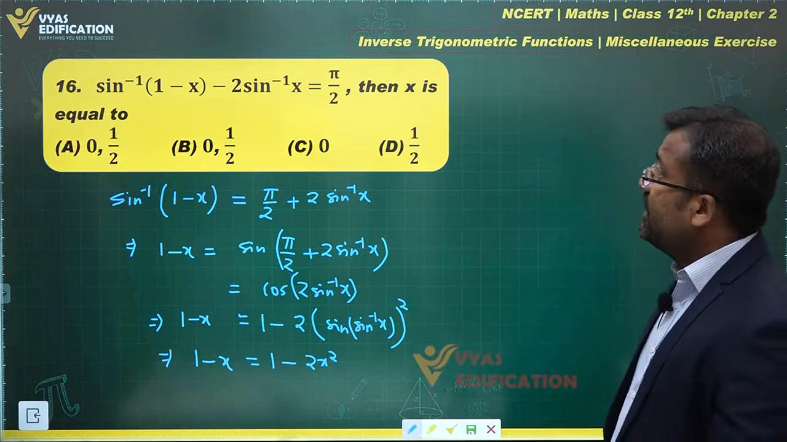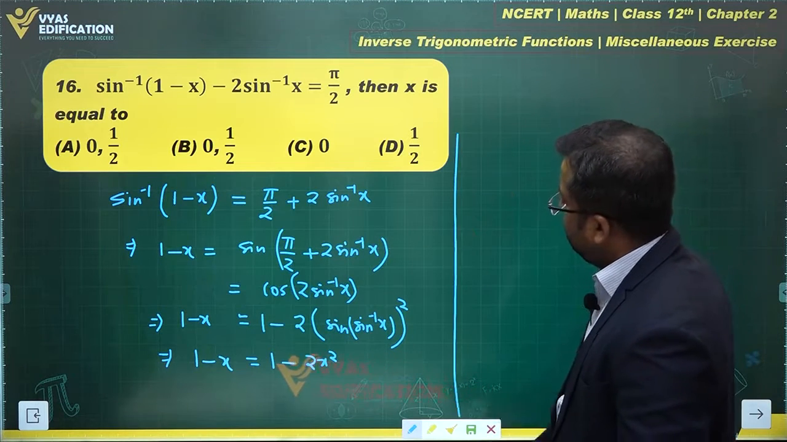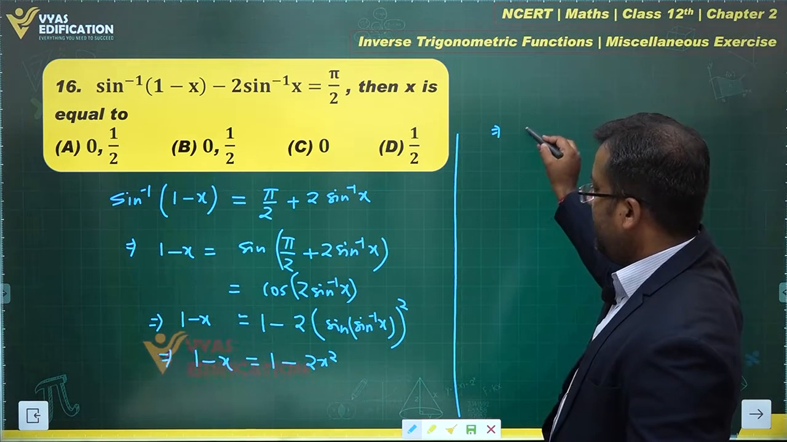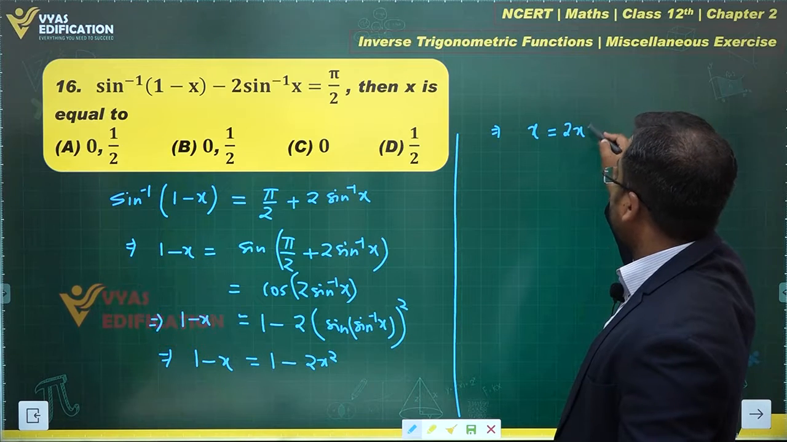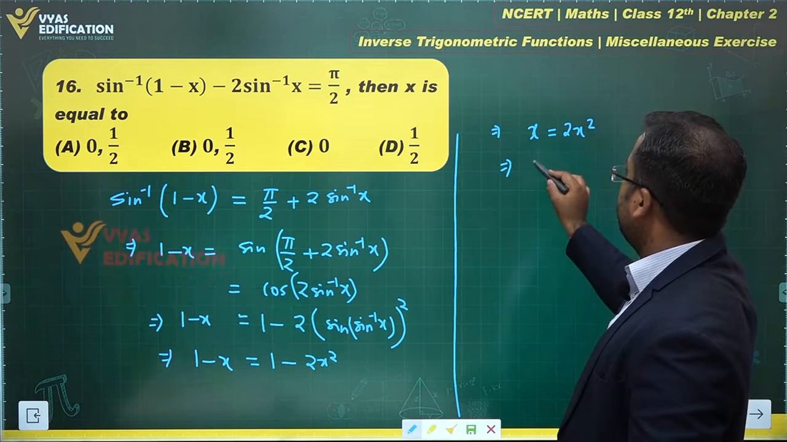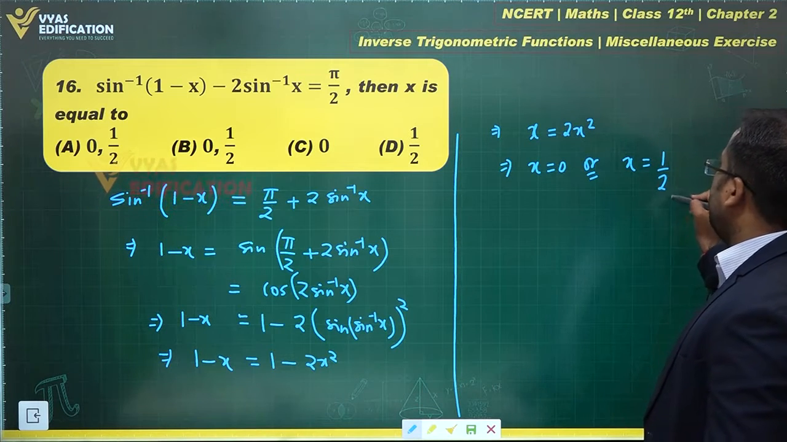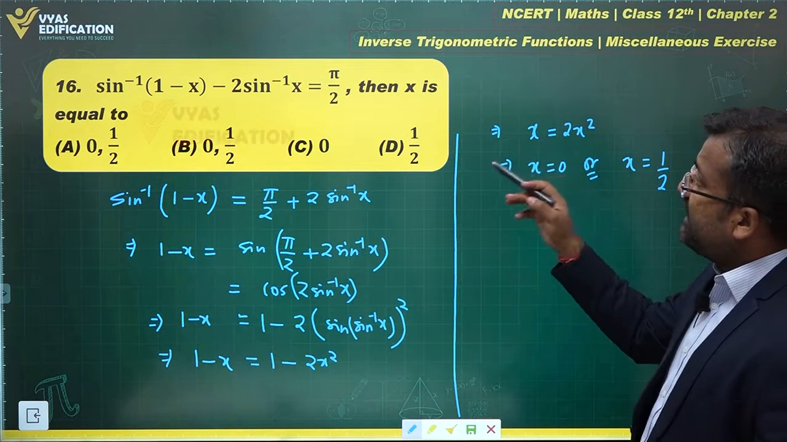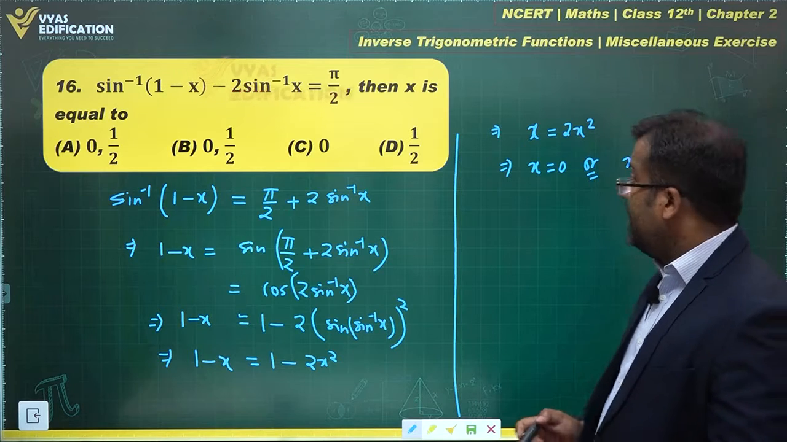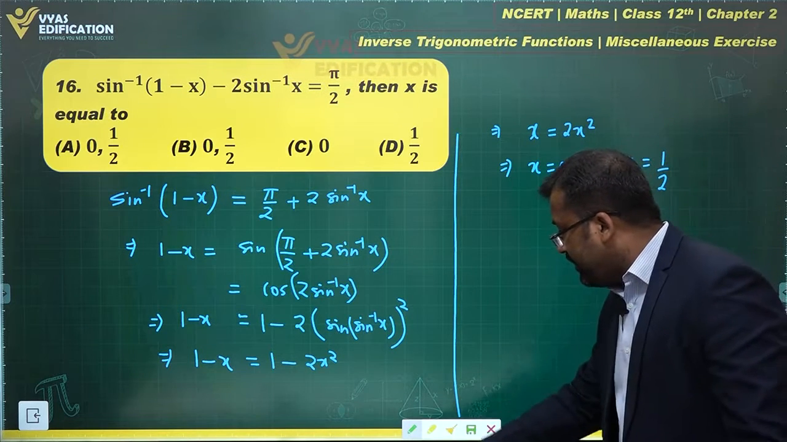Okay, what else? Observe next. This gives me x equals 2x square. From here, I can note that x equals 0 or x equals 1 by 2. And x is equal to, that's the question that is asked, right? We'll have to check the answers that we have obtained.